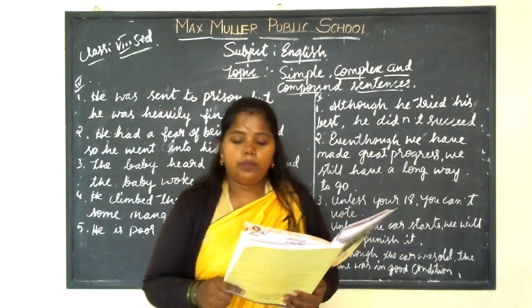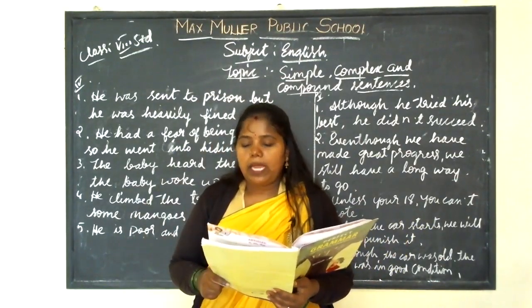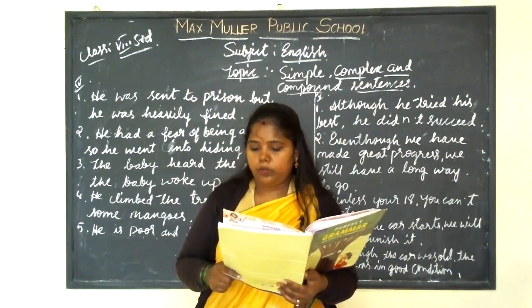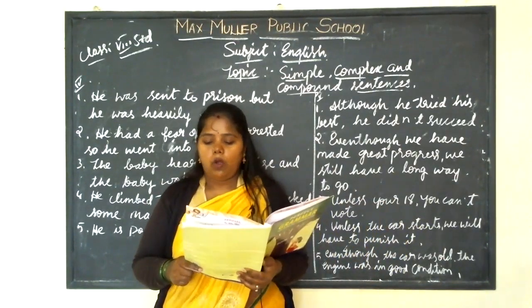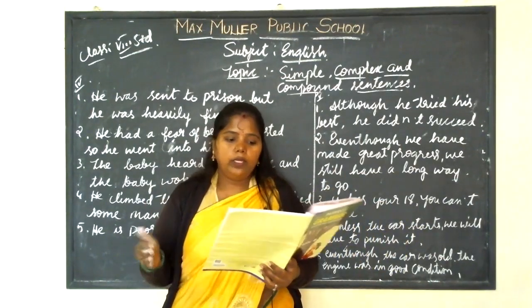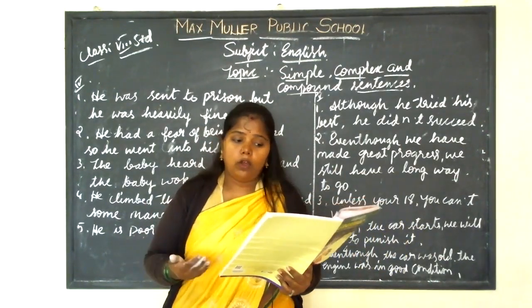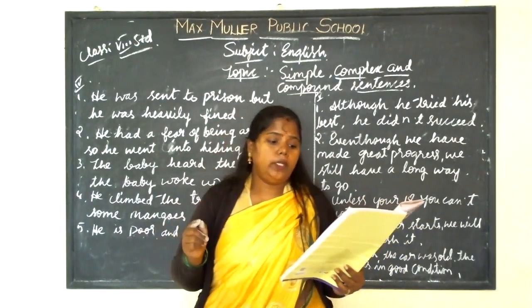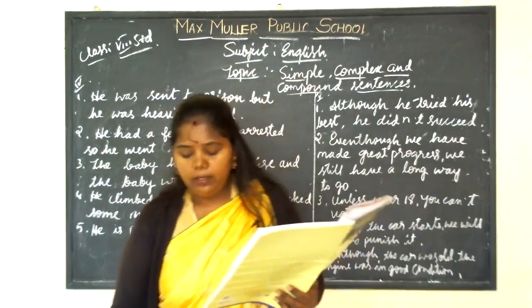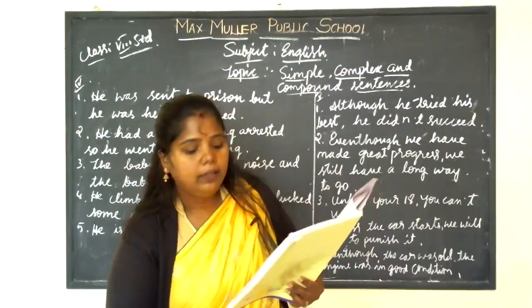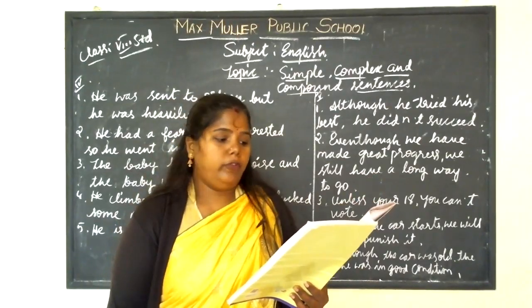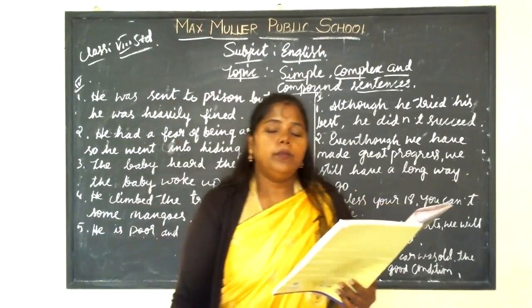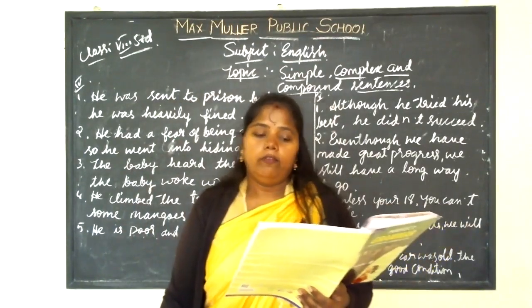They completed the project. The bride looked like a fairy. She dropped off to sleep. He sat down to do his homework. So here, wearing a long white gown, the answer is the bride looked like a fairy.